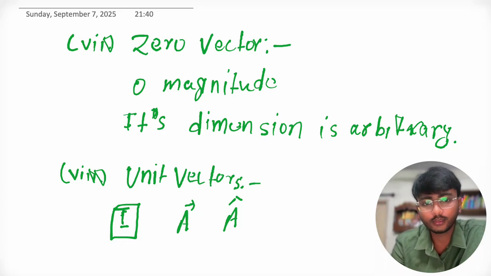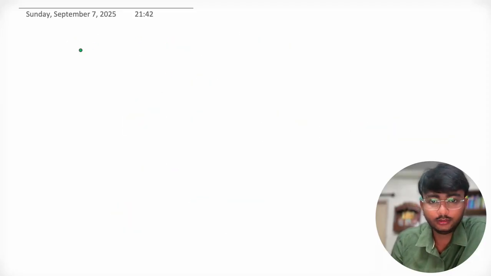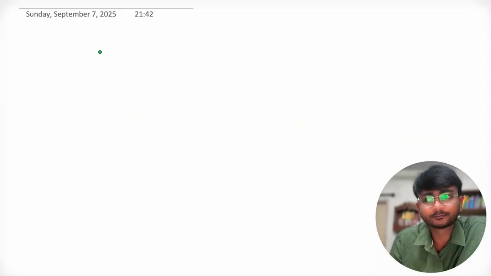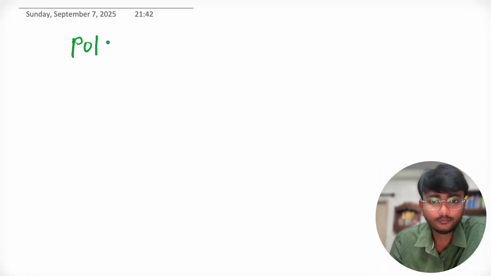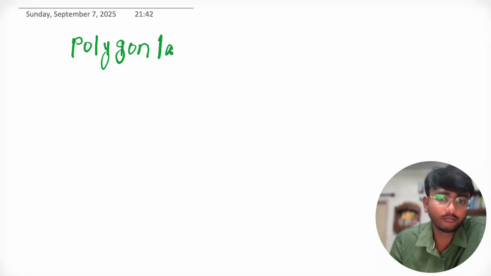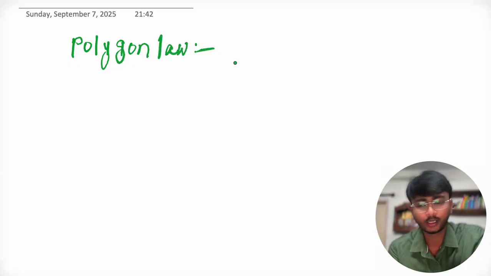Now let's understand polygon law. What is polygon law?